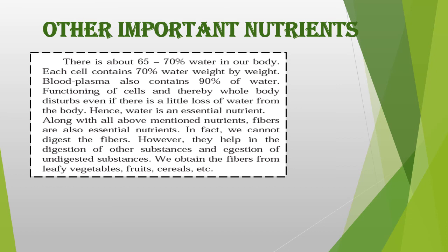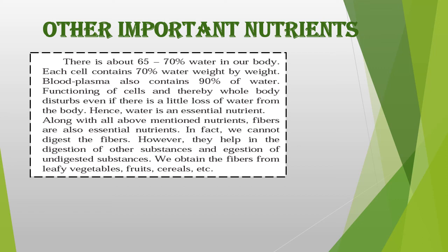Other important nutrients. There is about 65 to 70% water in our body. Our body feels strong. There are bones in our body, okay, which are solid. But actually the body is made up of 65 to 70% of water. Each cell of the body contains 70% water by weight.